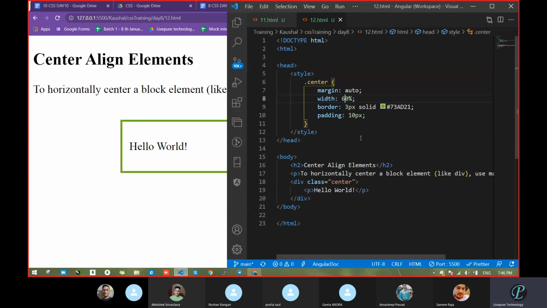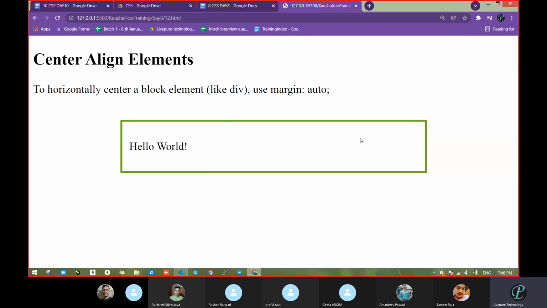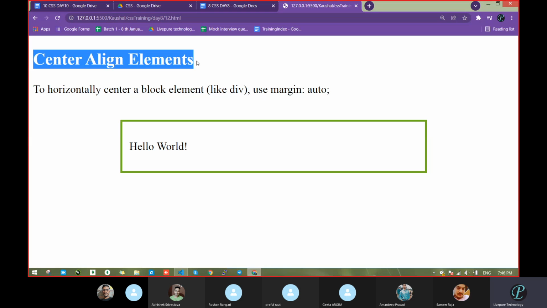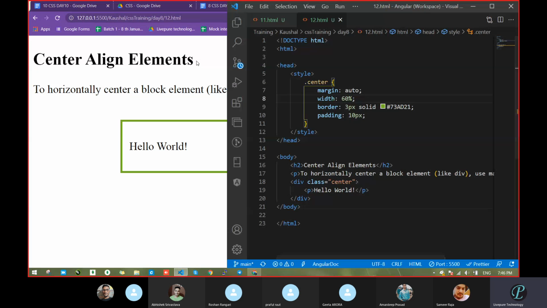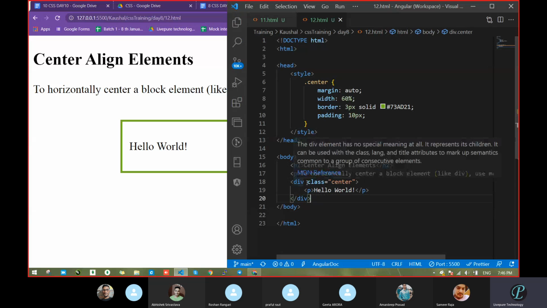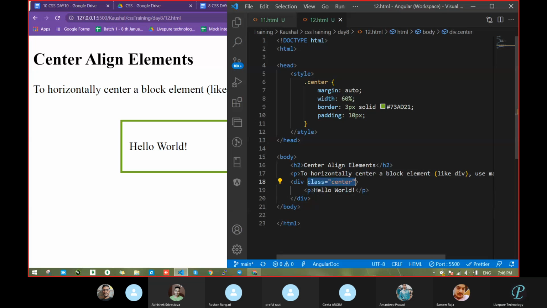So we will pass like this way, and this will help us put content in the center. Whenever there is any requirement to put any div in the center. Okay, do one thing. If I pass this center class with this paragraph tag, will that work the same, or what will happen?